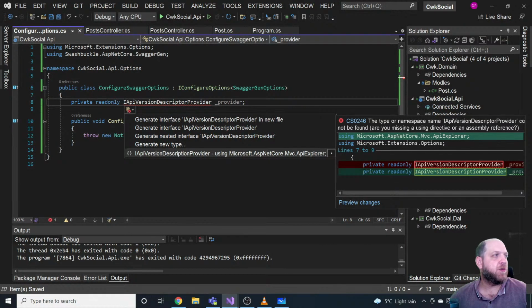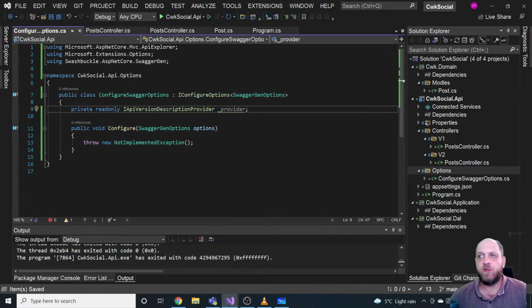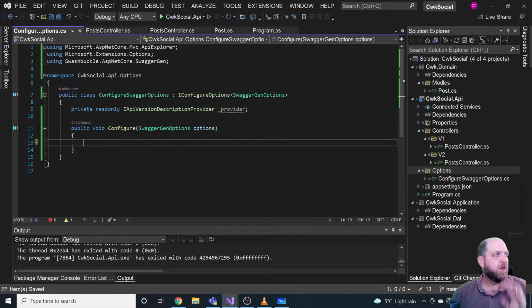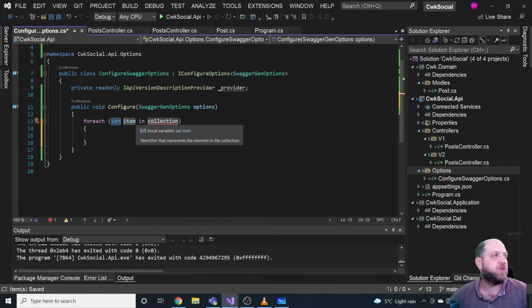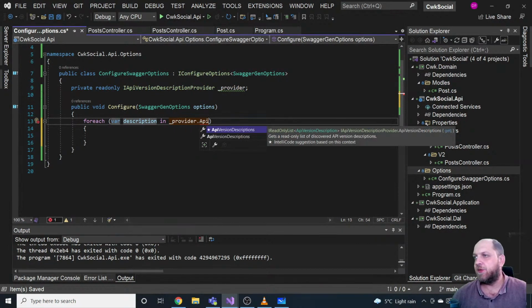Should this be the correct one, I guess? Yes, I guess it should be the correct one. Cool, so we have this provider. So now what we can do here is, we just don't want to throw exceptions. So what we would need to do is here to make a foreach, and what we want to do is that for each description of a version API, that would be in provider API version descriptions. Where is it here?